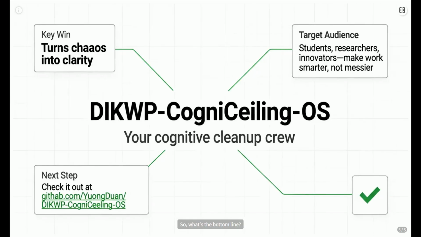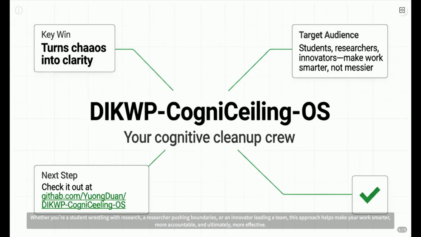So, what's the bottom line? DIKWP OS is your personal assistant for untangling the knots of complex thinking. It takes the cognitive chaos and gives you clarity. Whether you're a student wrestling with research, a researcher pushing boundaries, or an innovator leading a team, this approach helps make your work smarter, more accountable, and ultimately more effective.